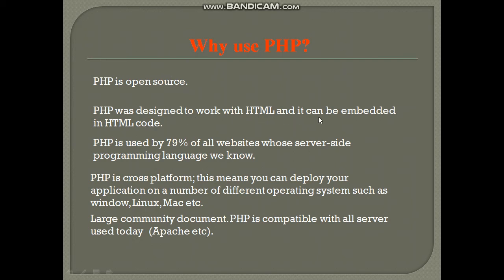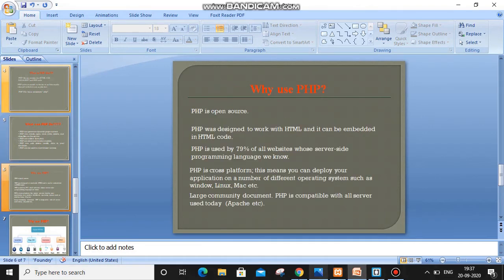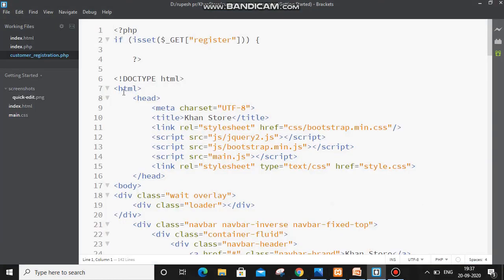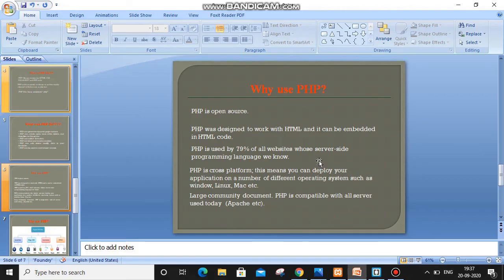PHP can be designed to work with HTML and it can be embedded in HTML code. I have shown you that. You can see once again how important this point is. We have written PHP code, HTML code, CSS, div, class, all this code under a single section. So this was this point.